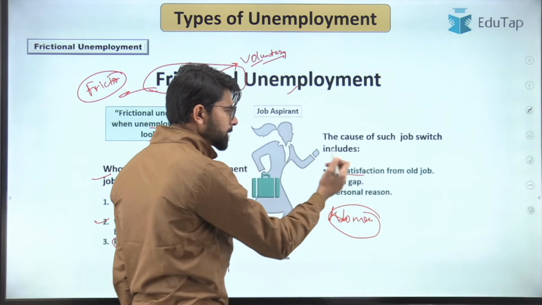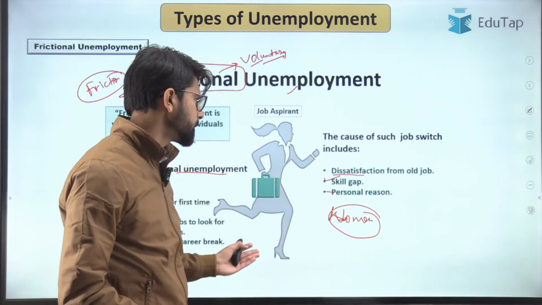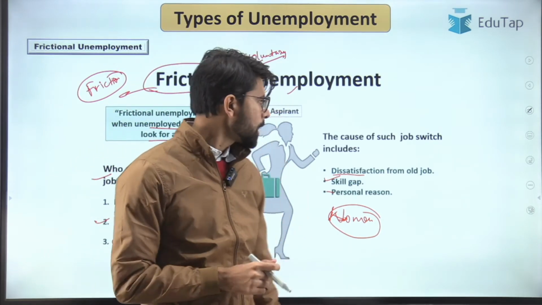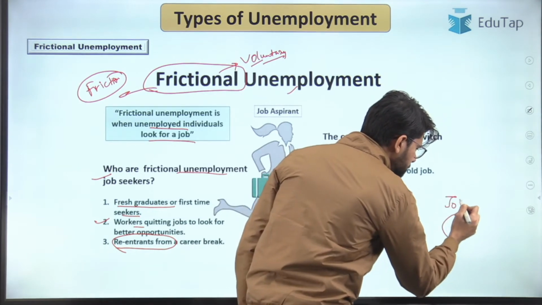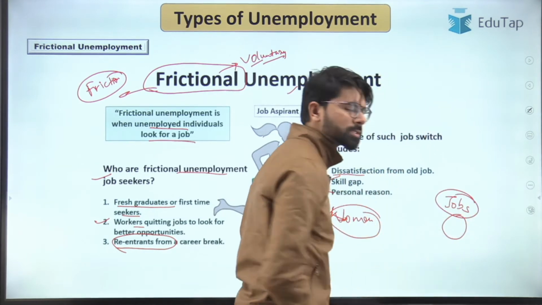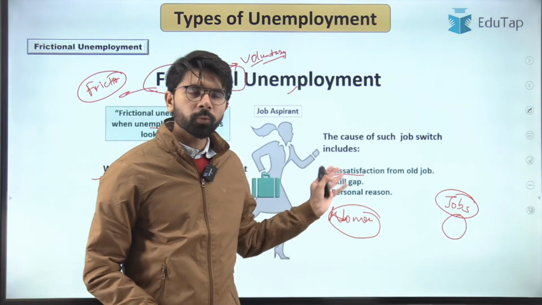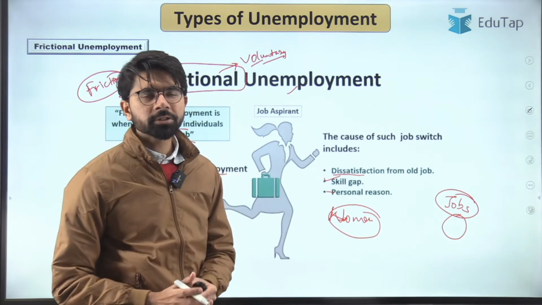There might be dissatisfaction from the old job, skill gap, personal reasons, it can be anything. And apart from that, the main distinguishing feature of frictional unemployment is that the number of jobs available in the economy is equivalent to the number of people who have quit their job. So that is a distinguishing feature of frictional unemployment.